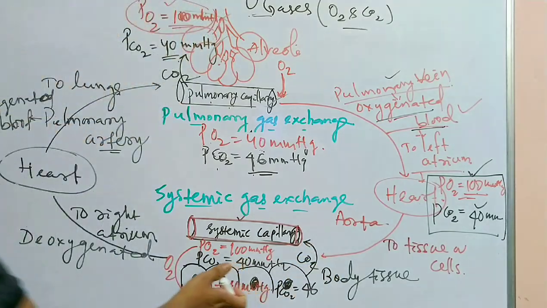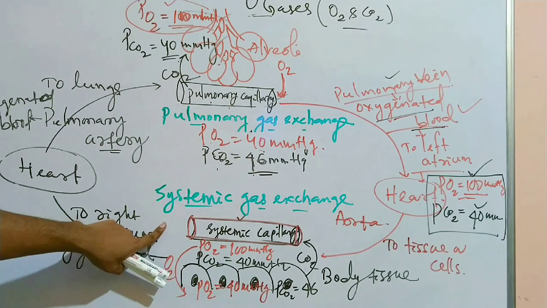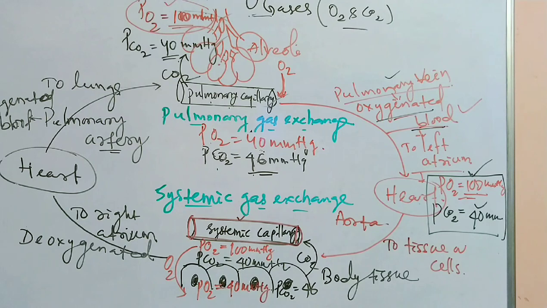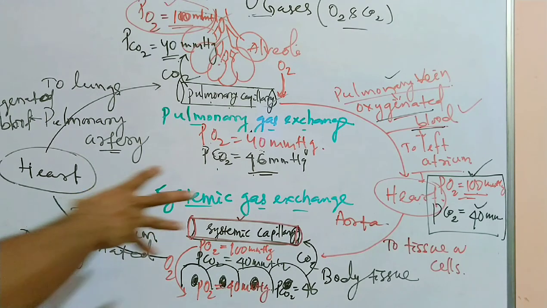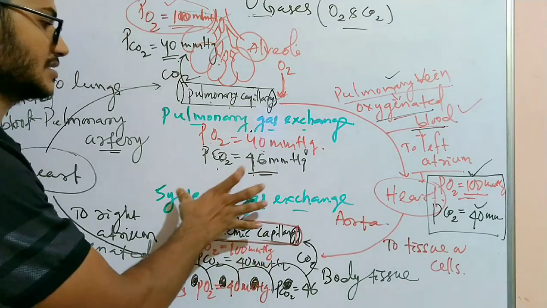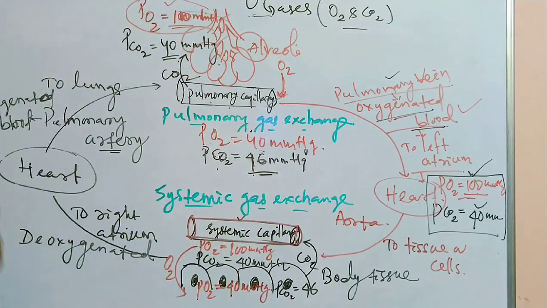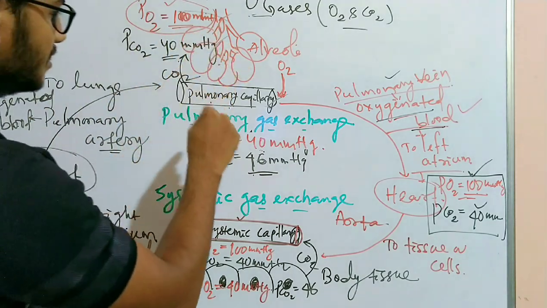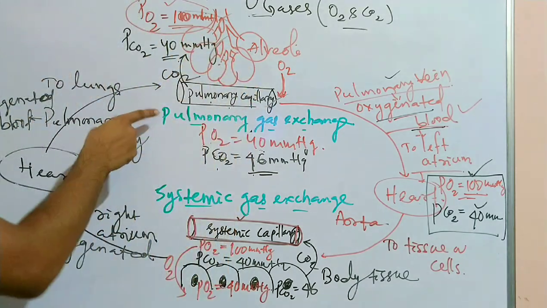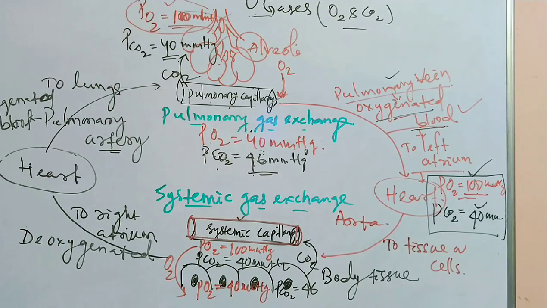So carbon dioxide diffuses from body cells to systemic capillaries, making it deoxygenated, and oxygen comes from the systemic capillaries to the body cells. So this exchange is called the systemic gas exchange or the internal respiration, and here in the lungs it is pulmonary gas exchange or the external respiration.